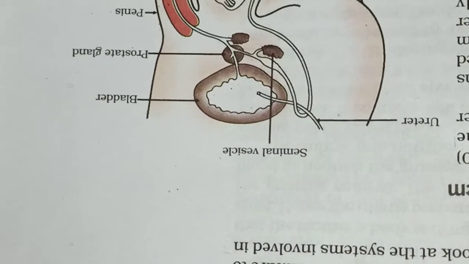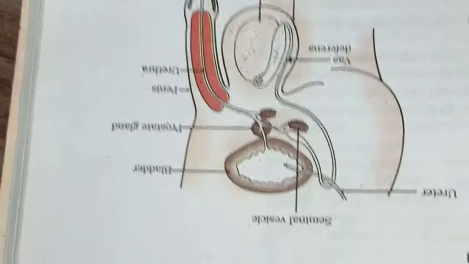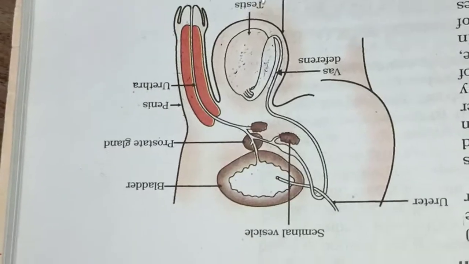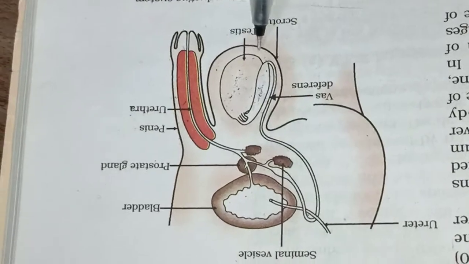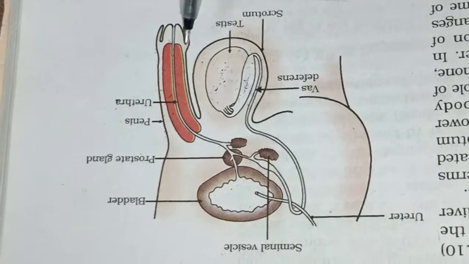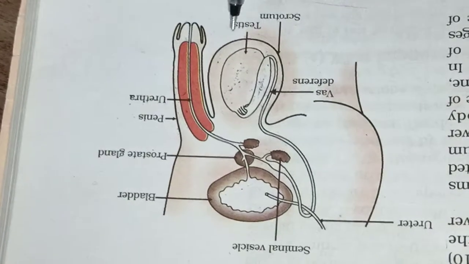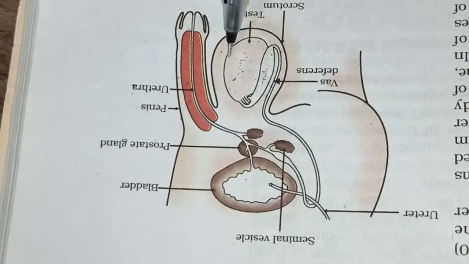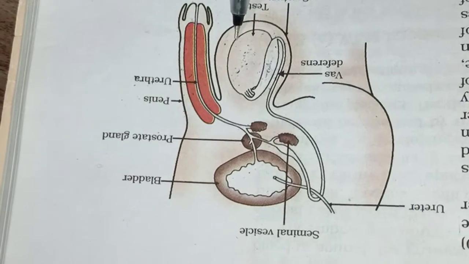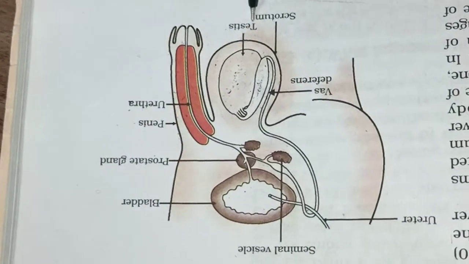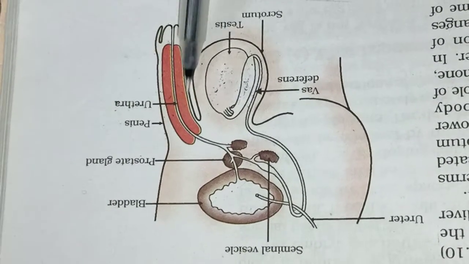If we have a body temperature of 37 degrees Celsius, then for spermatogenesis we need 34 to 35 degrees Celsius. That means there should be a difference of 2 to 3 degrees Celsius, so the testes are kept outside the abdominal cavity, in the area called the scrotum.